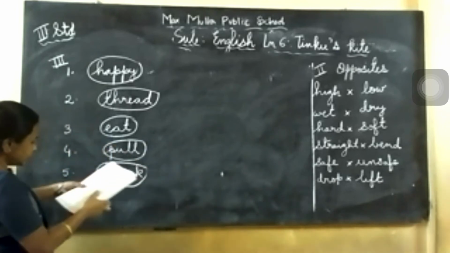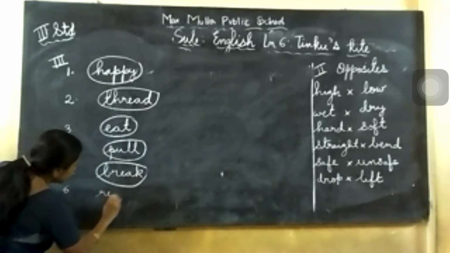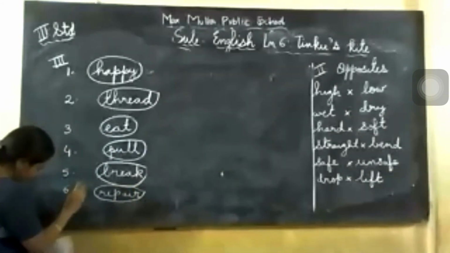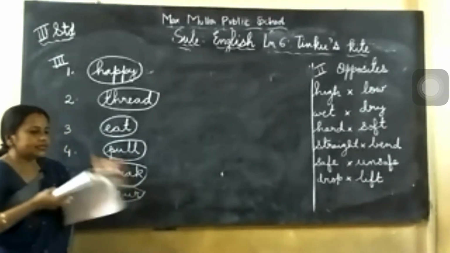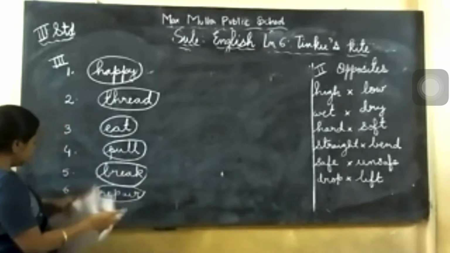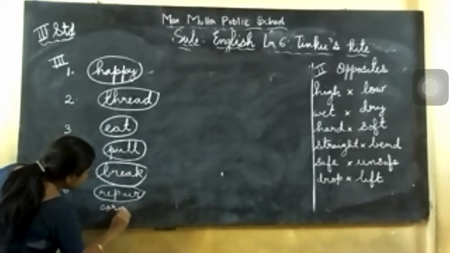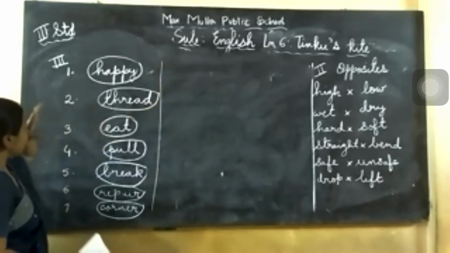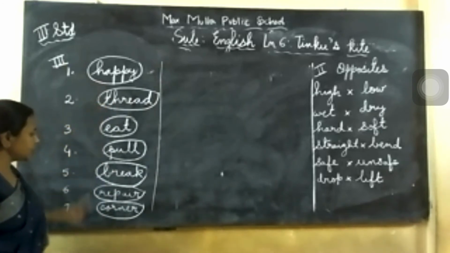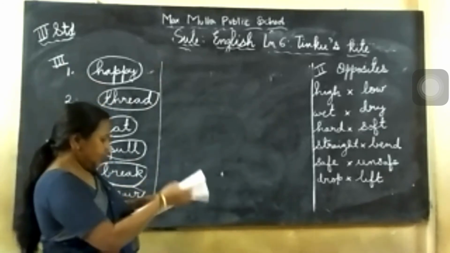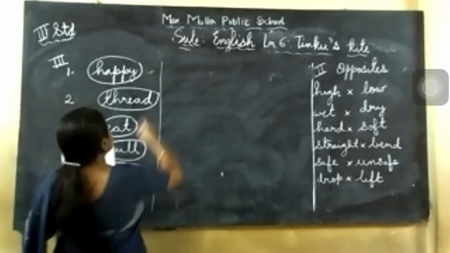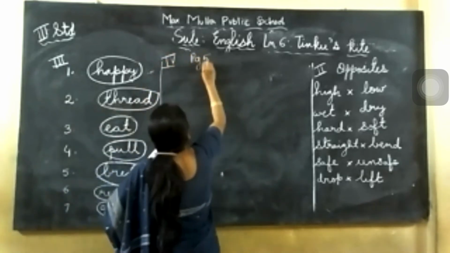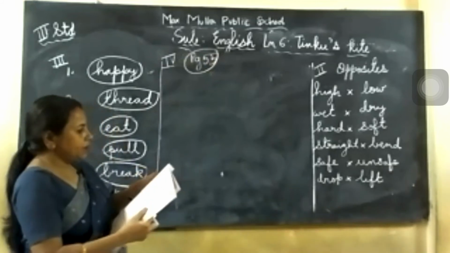Next number 6 is mend. Mend means repair, you know. REPAIR, repair. So this one you circle, this word. Number 7 is edge. Edge means like this is edge, corner of something. So edge means corner, CORNER. This word find out and circle. So next main will go. You understood now? Number 1, happy, thread, eat, pull, break, repair, corner. You just circle it. Next one, you go to next page. It is number 4th main and it is on page number 55. Page 55. Okay.